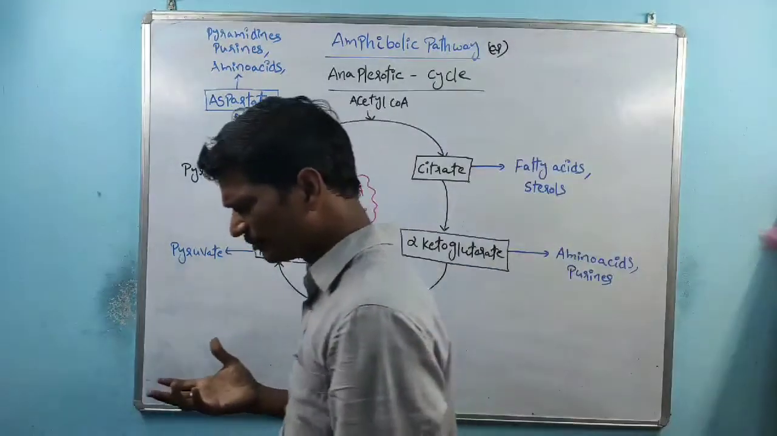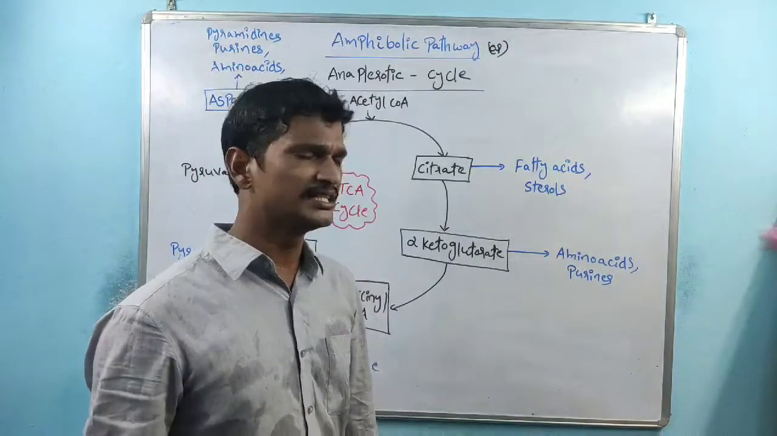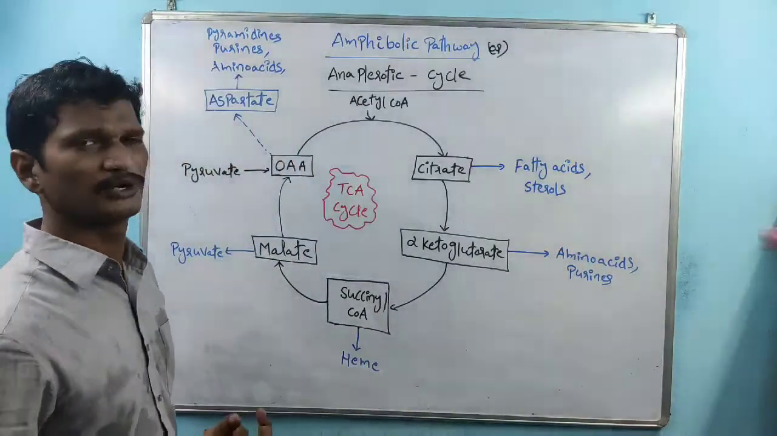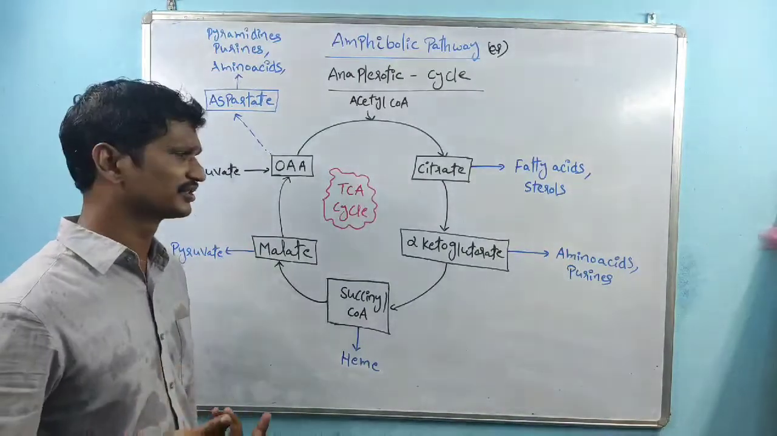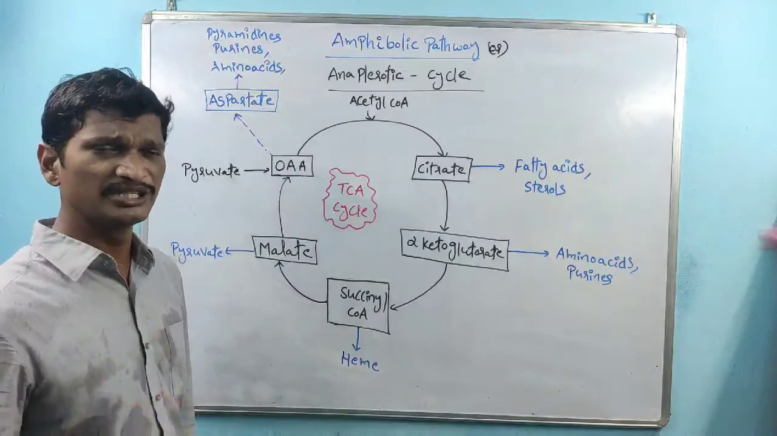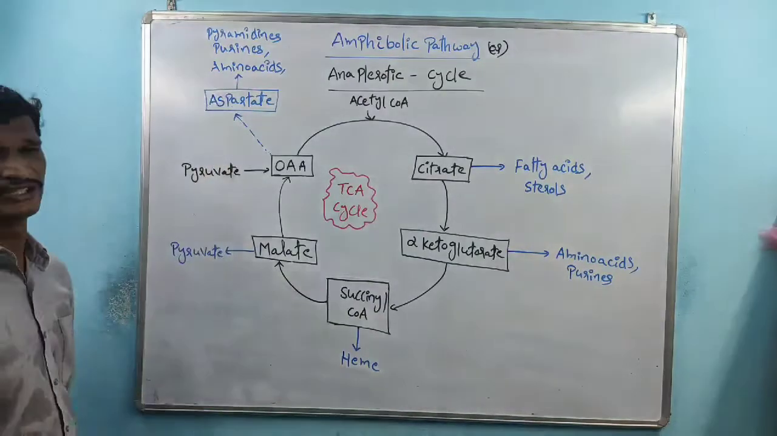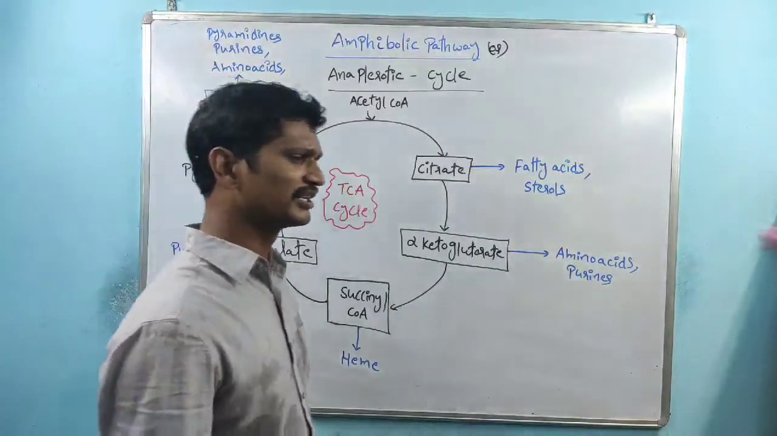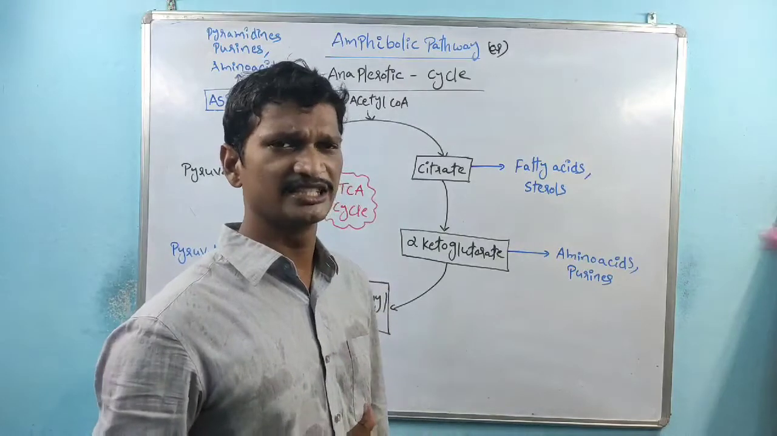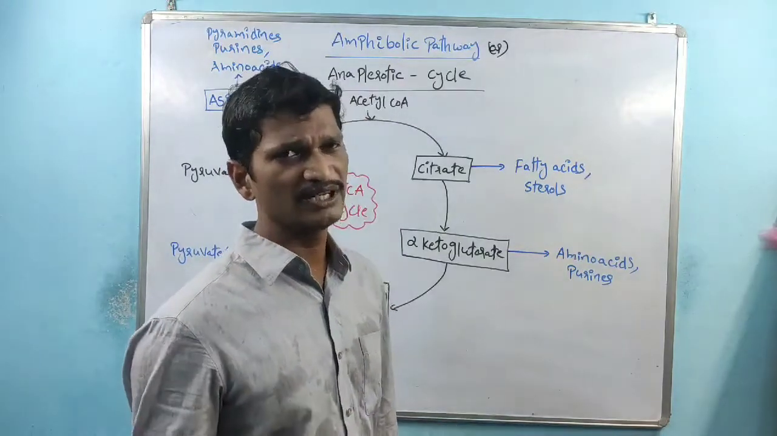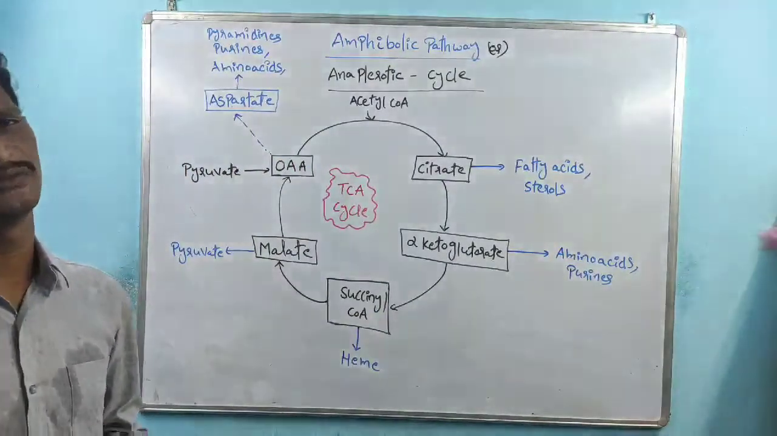So the main theme is that the TCA cycle is not only involved in ATP production, it is also involved in the production of different types of products like fat synthesis, sterol synthesis, amino acid synthesis, purine synthesis, right? Heme synthesis, right? Here amino acid synthesis, pyrimidine ring synthesis, purine ring synthesis. So this is nothing but anabolism. So the TCA cycle exhibits both catabolism and anabolism, right? That's the reason why this is called an amphibolic pathway, right?